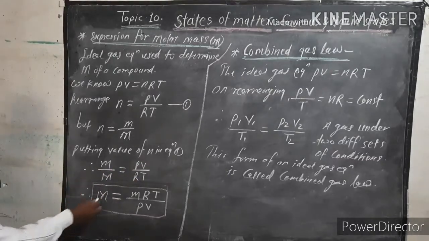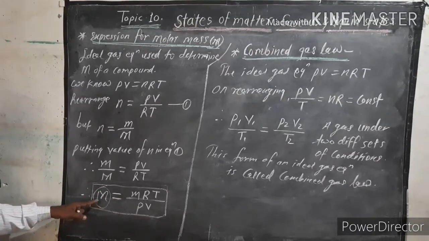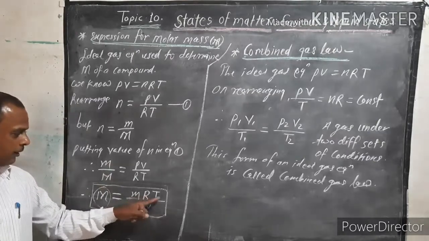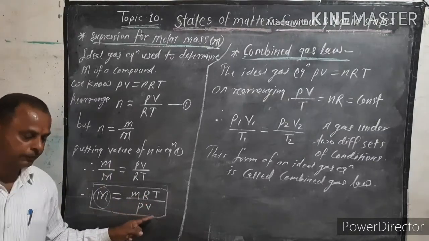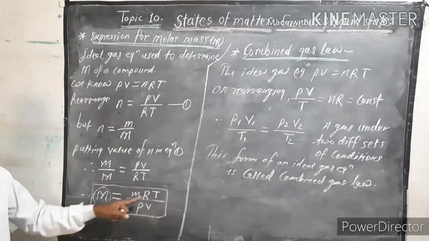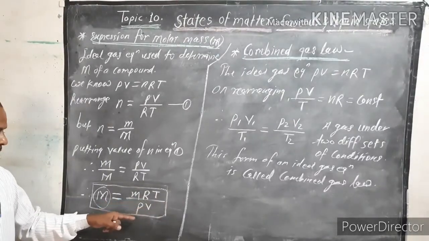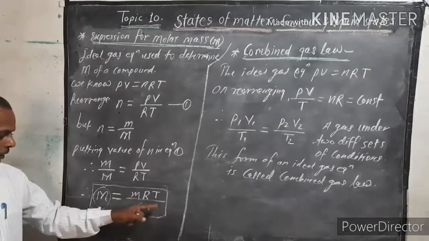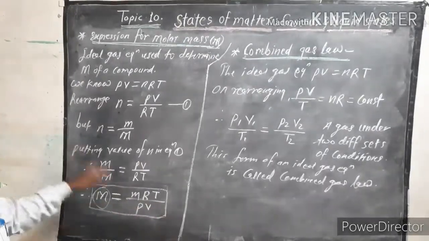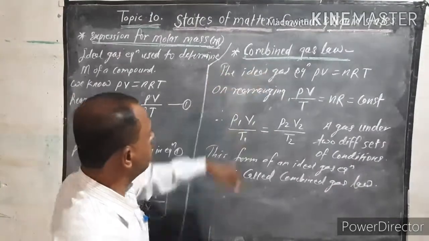Turning this equation for the molar mass of that compound, capital M is equal to small m into R into T divided by P into V. If you know all these terms, R is already given, the remaining we can easily calculate. This is molar mass.